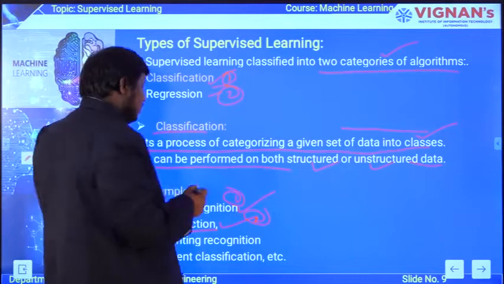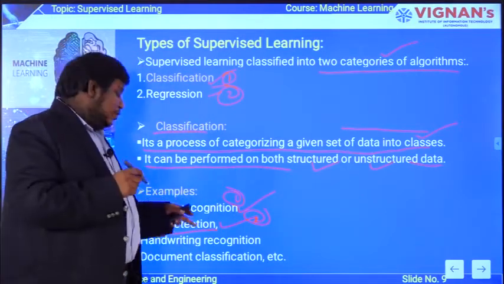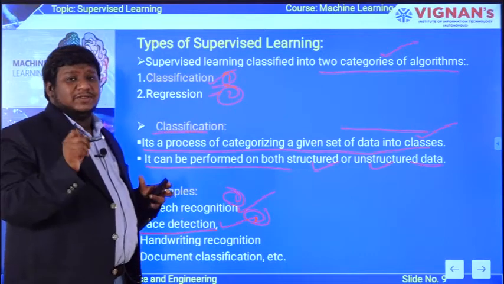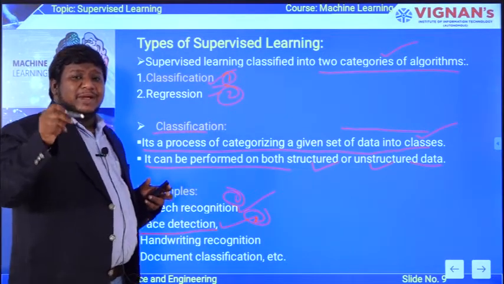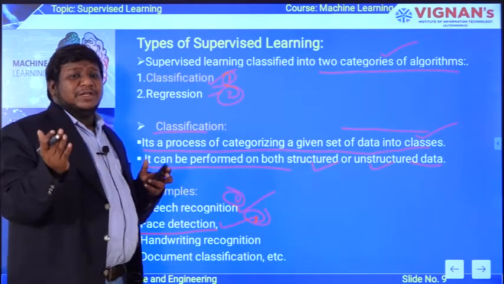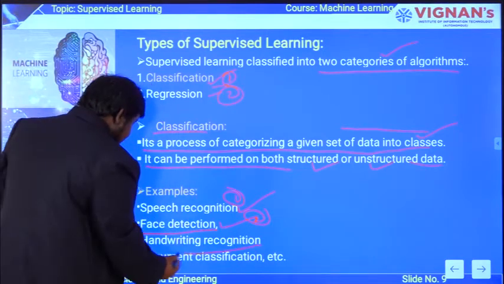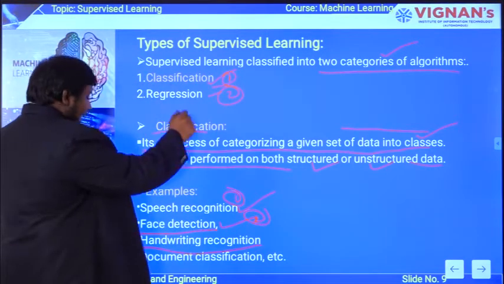Similarly, handwritten signature and handwriting recognition. If you are using your signature, this can be used for fraud detection in banks. Somebody may forge my signature and present it, so whether the signature matches mine or not can be verified. Those sorts of applications can be used in a better way in supervised learning, specifically in classification.